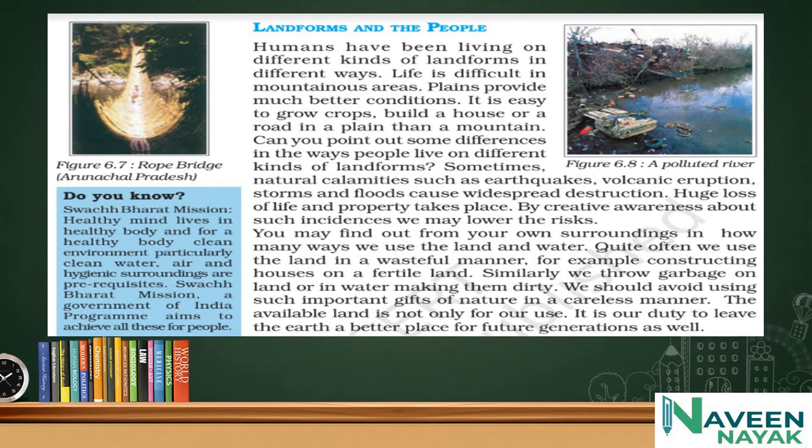Landforms and the people. Humans have been living on different kinds of landforms. Some live on the mountains, some on the plains, some on the plateaus, and life is difficult in mountainous areas. Plains provide much better conditions, and it is easy to grow crops, build a house, or lay a road on a plain than on a mountain, because a mountain has altitude. Can you point out some differences in the ways people live on different kinds of landforms?